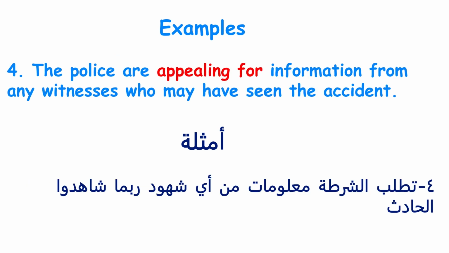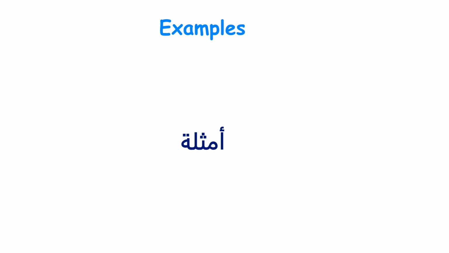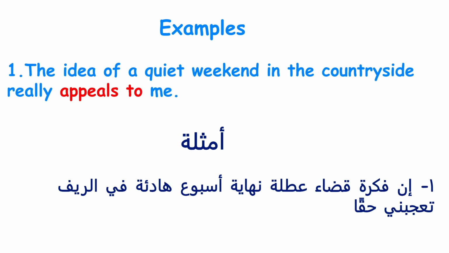4. The police are appealing for information from any witnesses who may have seen the accident. This shows how law enforcement uses appeal for to gather crucial details for investigations. Appeal to. Meaning, to be attractive or interesting to someone. Examples. 1. The idea of a quiet weekend in the countryside really appeals to me.